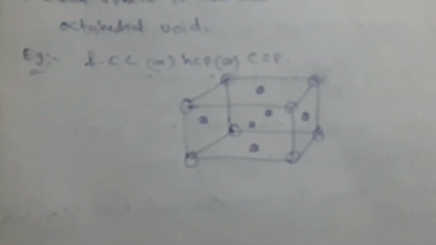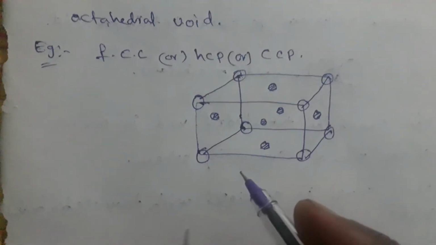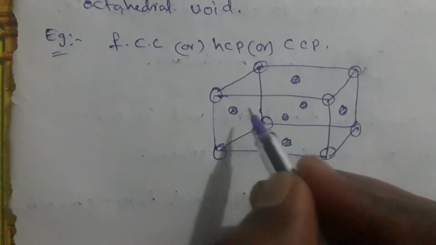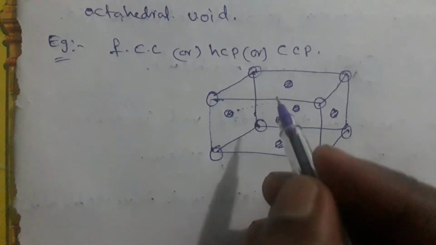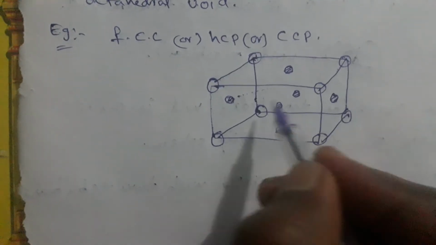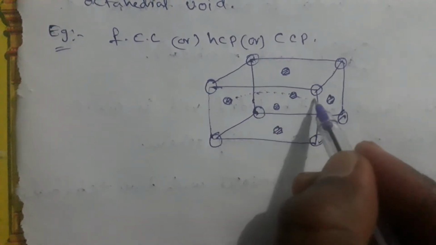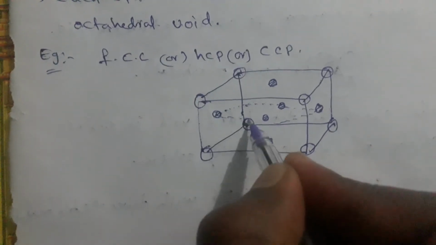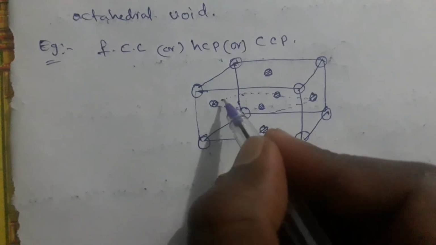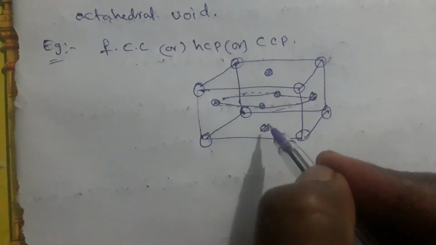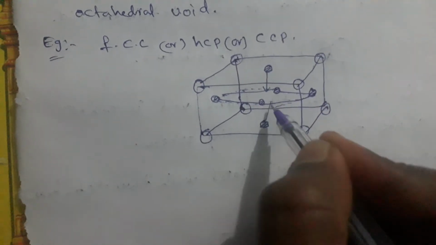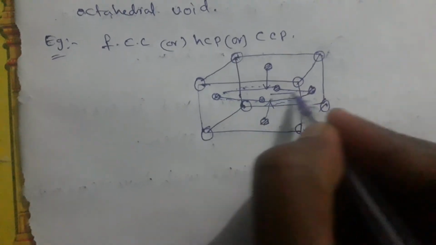Here it will form one octahedral void at the center. So these are 4 atoms, and one is from the top and another is from the bottom. So here one octahedral void will be formed.